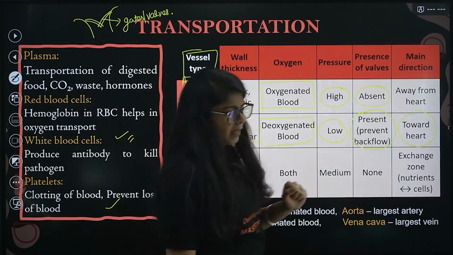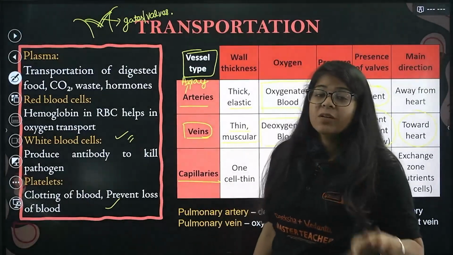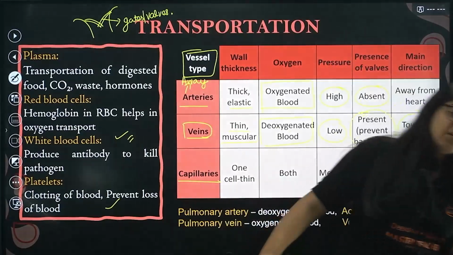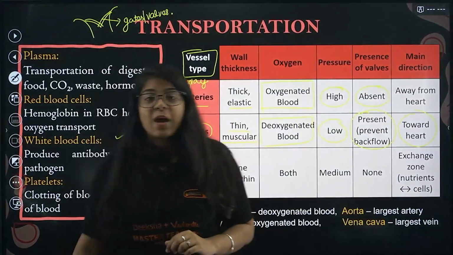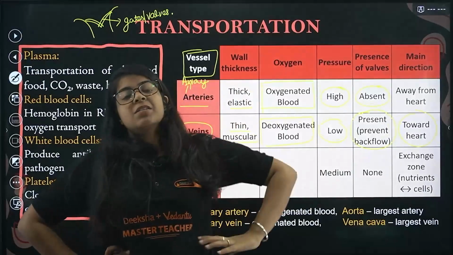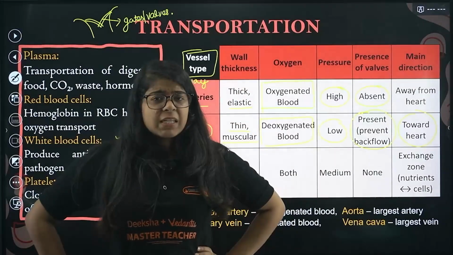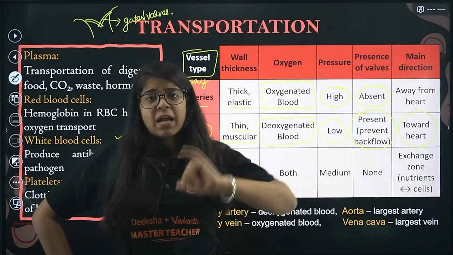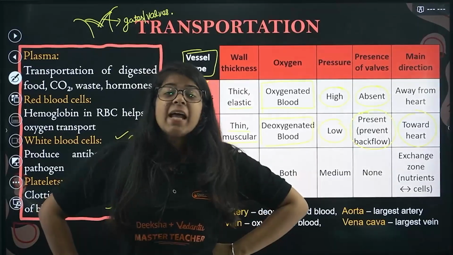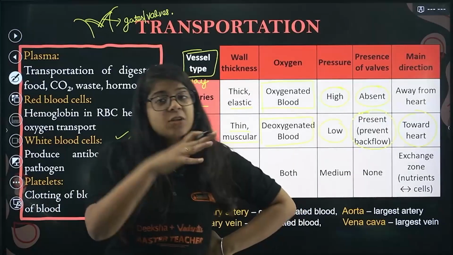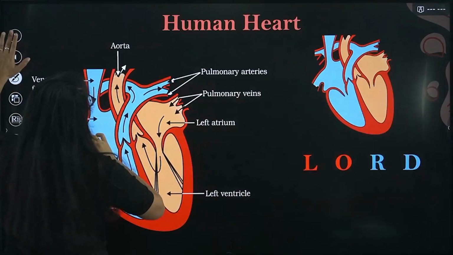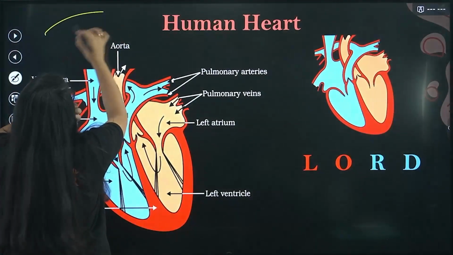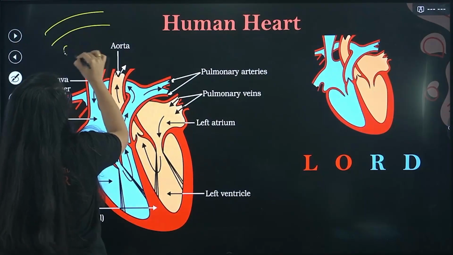Now, what are capillaries? You will study about capillaries in your further studies as well, in your plus one, plus two. See, you have a proper artery, a proper blood vessel, right? From there, the blood has to go into the cell. This is a blood vessel and this is your cell.